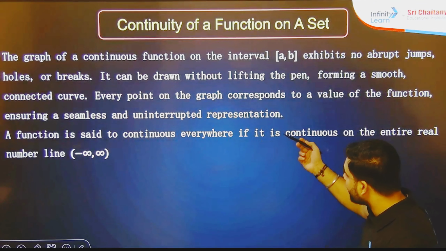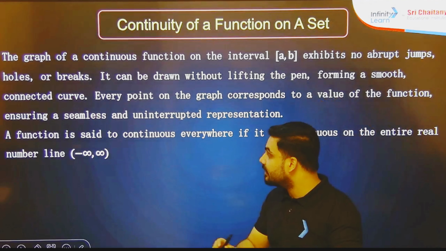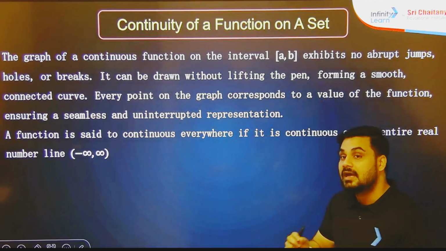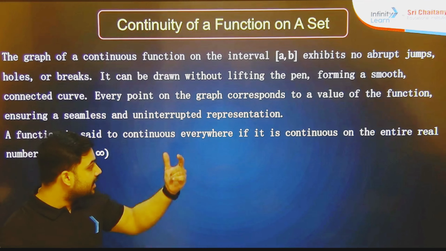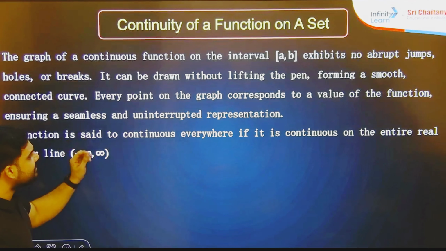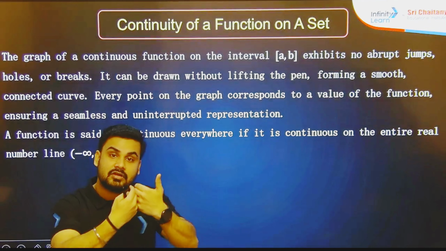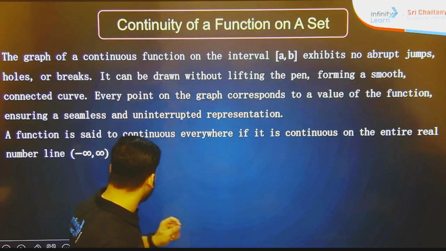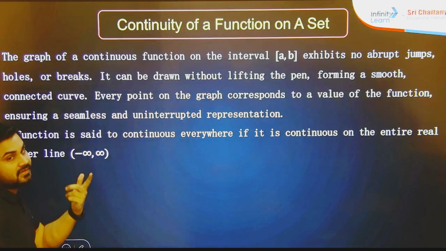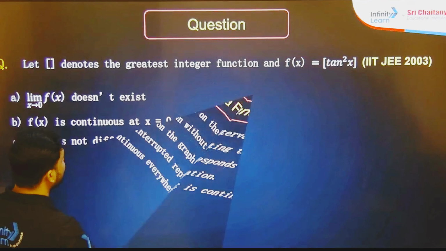Every point on the graph corresponds to a value of the function, ensuring a seamless and uninterrupted representation. Understood? Now, a function is said to be continuous everywhere if it is continuous on the entire real numbers, so in that direction we will say it is minus infinity to infinity. Okay, let's see the next.